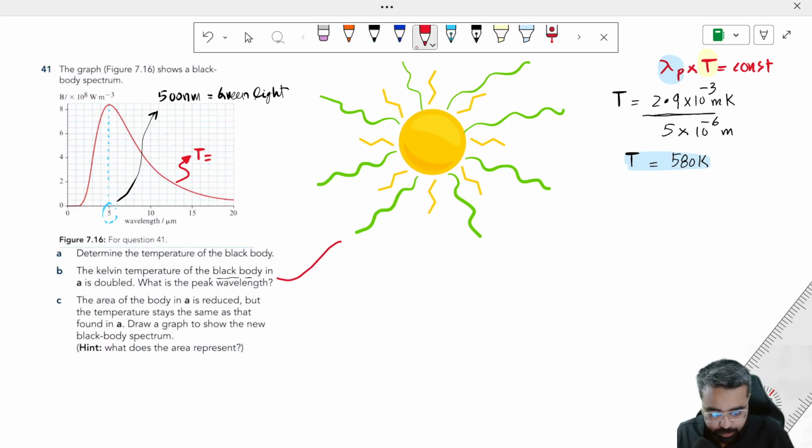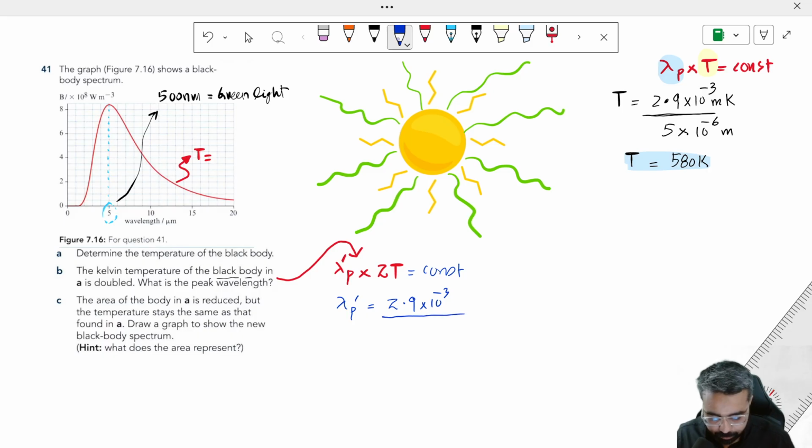Once again, dear students, we will apply the same formula. We have increased the temperature 2 times, and the peak wavelength will change, since the product is constant. So what will be the new peak wavelength? That will be 2.9 times 10 to the power negative 3 meter Kelvin divided by 2 times 580 Kelvin.